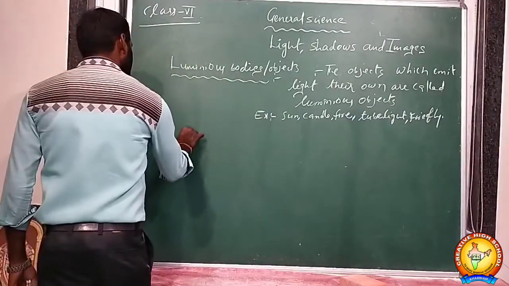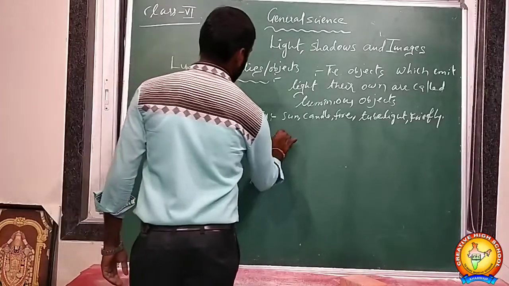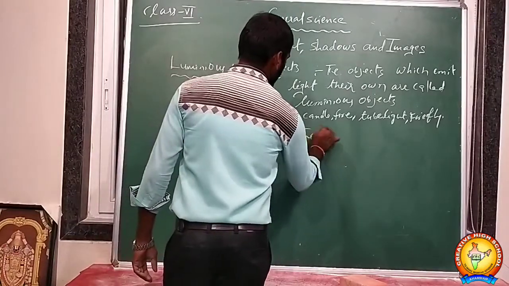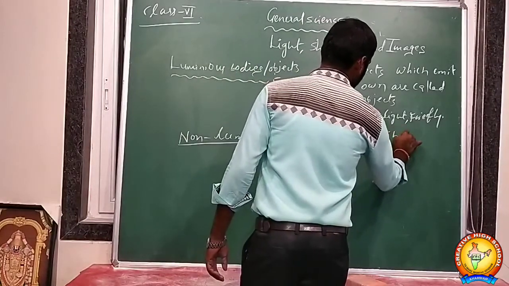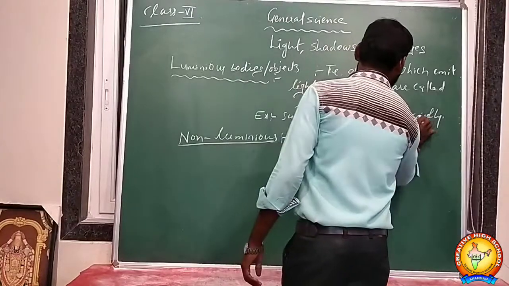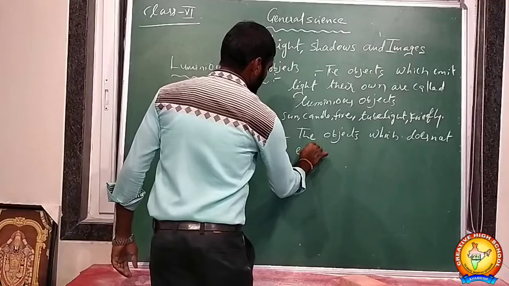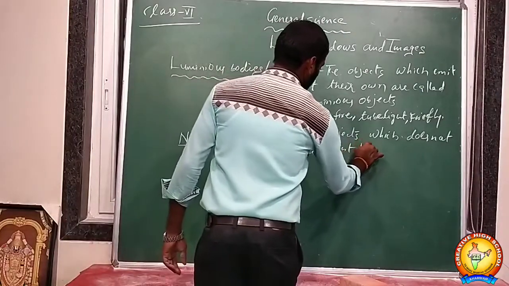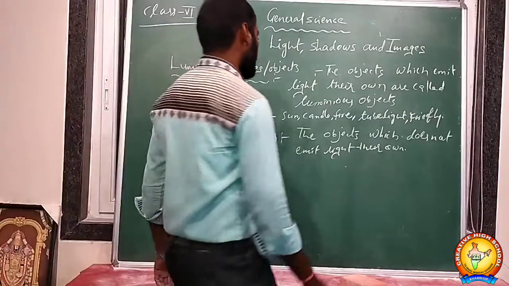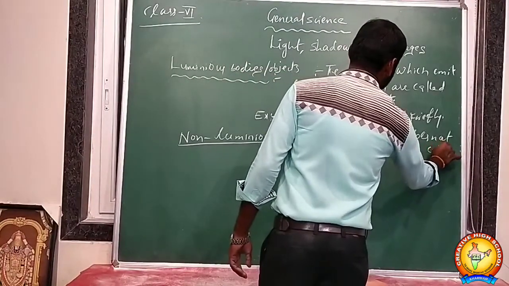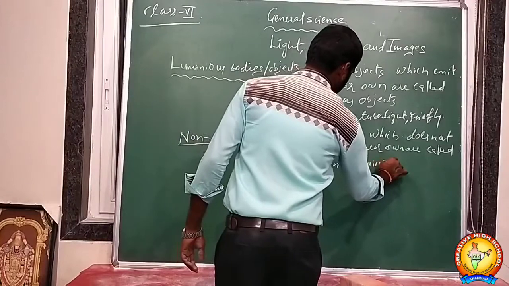Next, non-luminous bodies. The objects or bodies which do not emit light of their own are called non-luminous bodies, non-luminous objects or bodies.